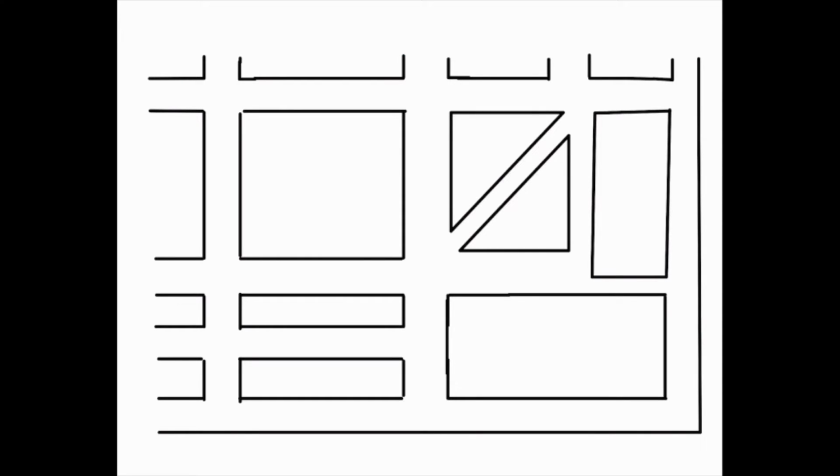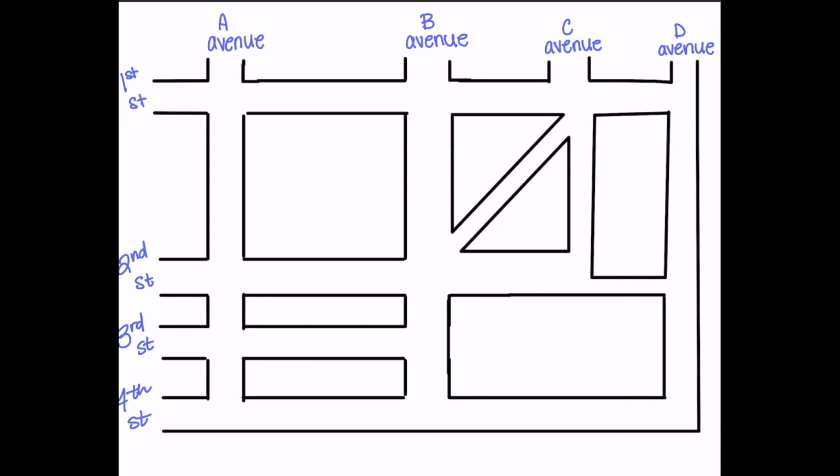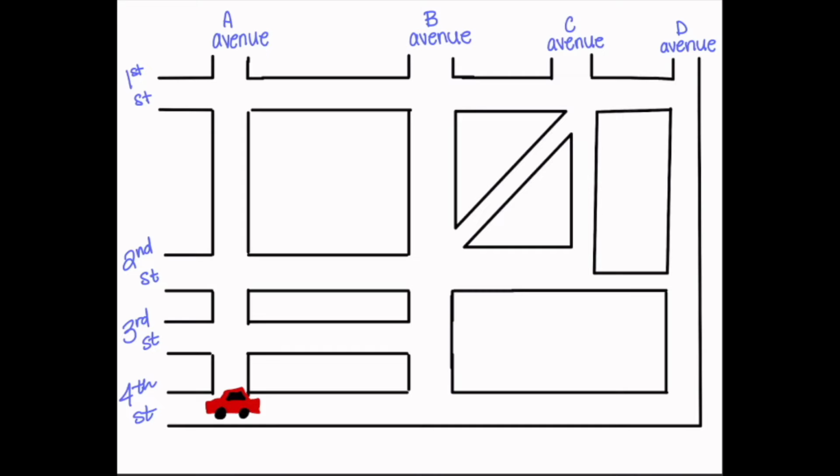Now we are going to take this map and abstract it to a graph. This is going to help us understand a little bit more about mapping technology and how it helps calculate things. Okay, so here's our map we're going to demonstrate on. On the top we have A Avenue, B Avenue, C Avenue, and D Avenue. On the left-hand side, we have 1st Street, 2nd Street, 3rd Street, and 4th Street. Now, let's say we're at 4th Street and we want to get to the 1st Street and D Avenue intersection. So this is how mapping technology helps us think about this.